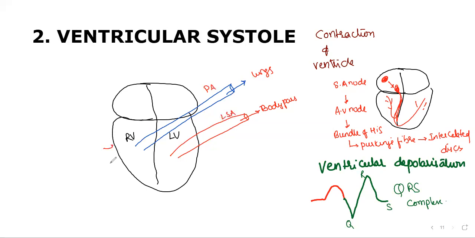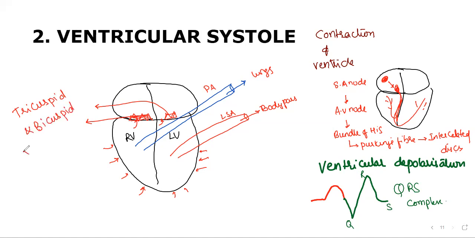But imagine when ventricles come in contraction like this, when the pressure increases in the ventricles, there is a possibility here that blood may go back here also. Isn't it? There is a possibility. Then close here. Close the door. That means during ventricular systole, it is essential that tricuspid and bicuspid valves should be closed. Why? The blood will flow backward.